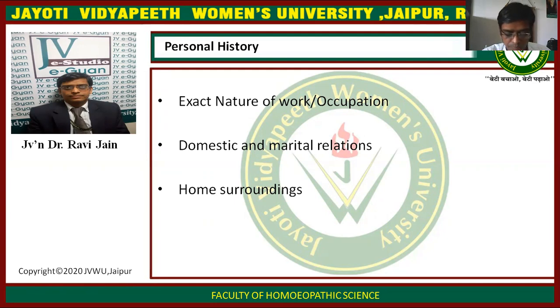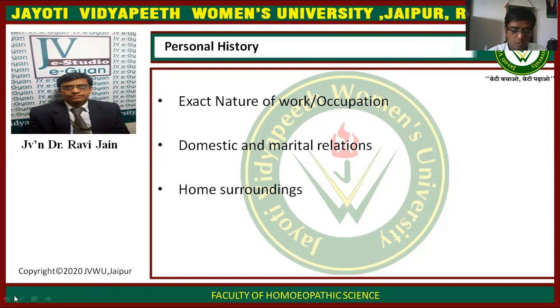One should check the attitude of that person towards his work, whether he is satisfied or not satisfied, and what kind of relations that patient has with his boss and the other workers. That needs to be checked.